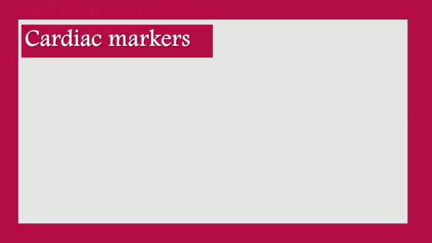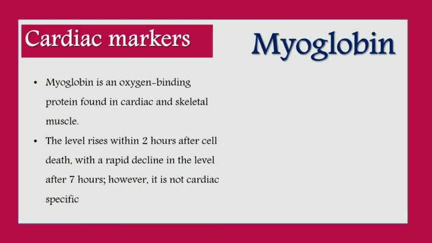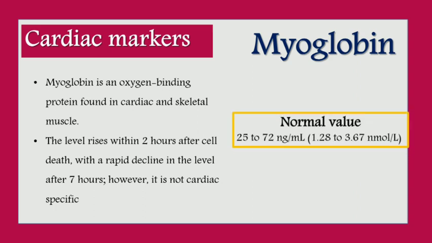The third cardiac marker is myoglobin. Myoglobin is an oxygen binding protein found in cardiac and skeletal muscle. The level rises within 2 hours of the cell death in myocardium with a rapid decline in the level after 7 hours. However, it is not cardiac specific. The normal value is 25 to 72 nanogram per milliliter.